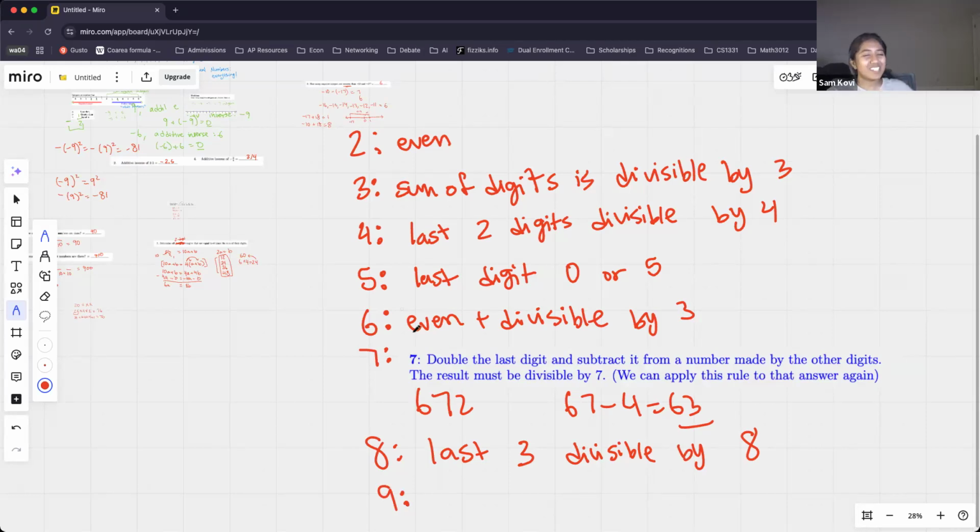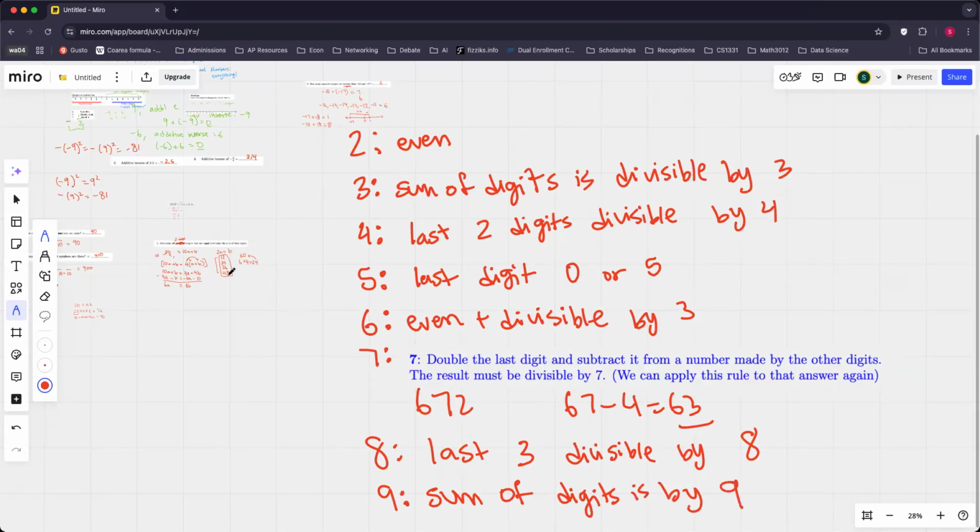The sum of the digits is divisible by 9. So just like how for 3 the sum of the digits is divisible by 3, for 9, the sum of the digits is divisible by 9. Okay, awesome. So is 261 divisible by 9?